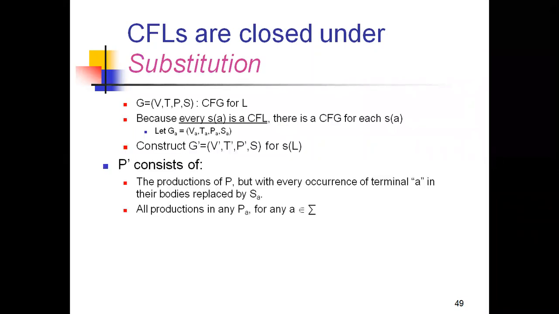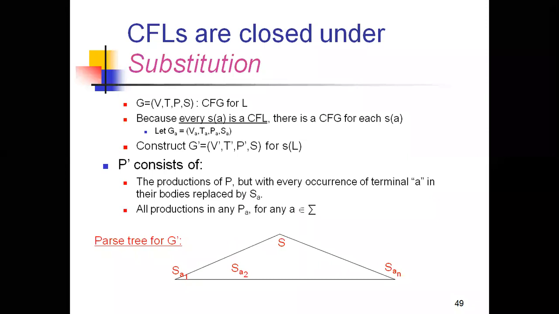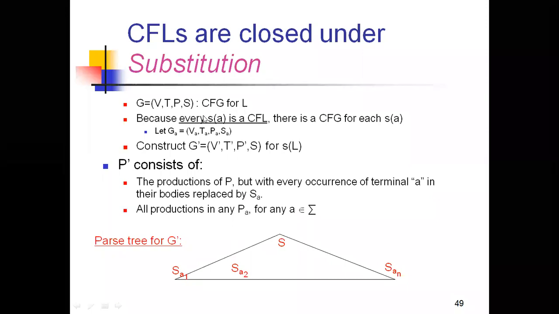This is an example for this. The context-free languages are closed under substitution. And let's see the example. Now I'm taking L as a context-free language, where G is (V, T, P, S). I think you all know how to define G. G is defined with a 4-tuple machine: V, T, P, S is a context-free grammar for L, because every S(a) is a context-free language, right?